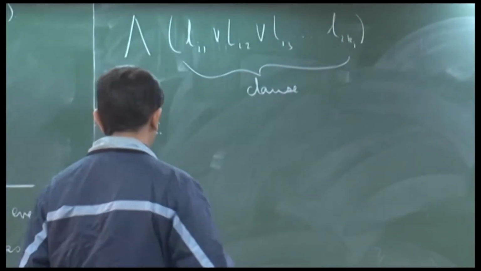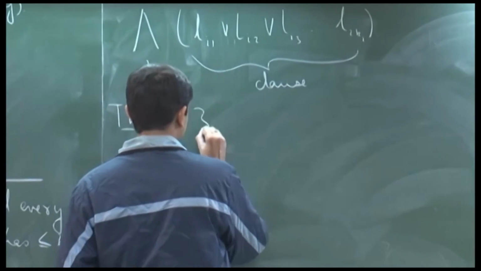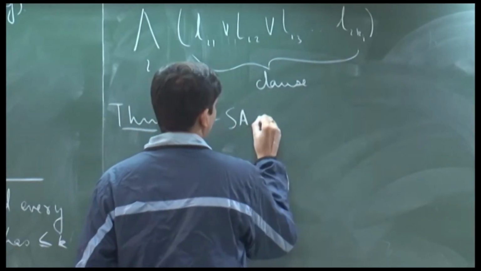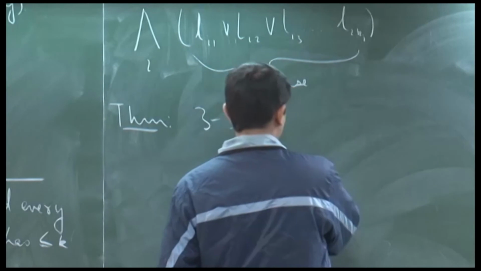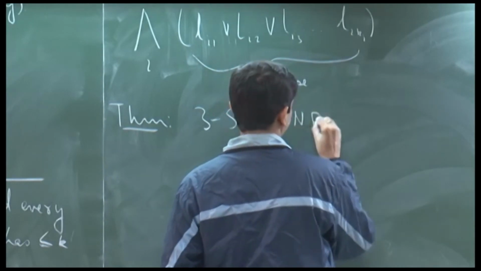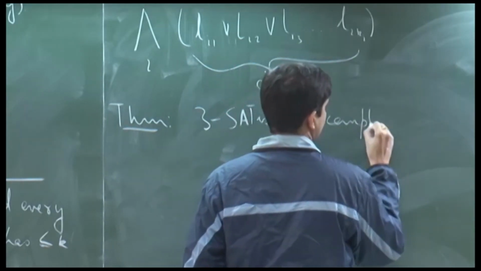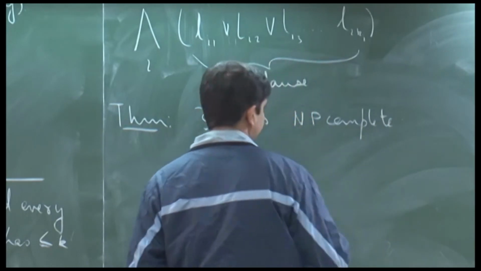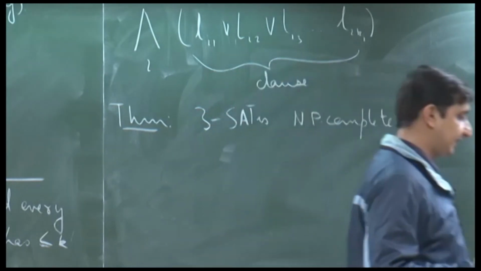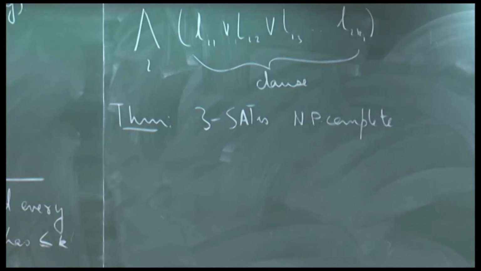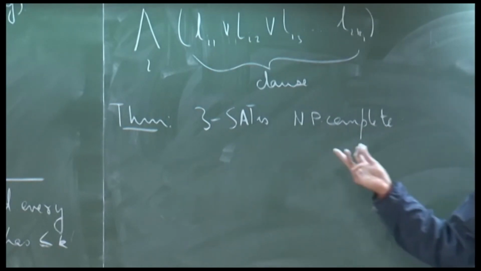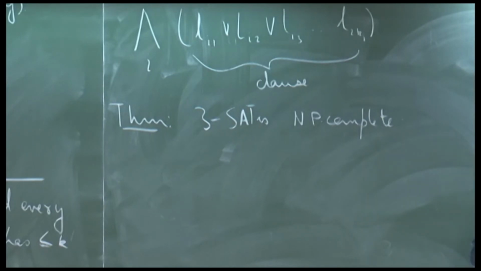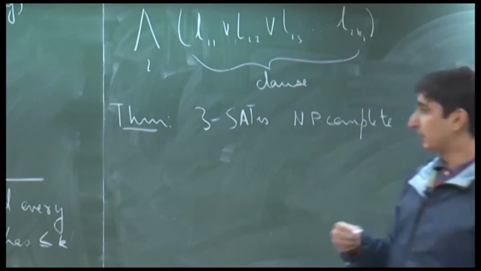So, as it turns out, what we can show is that 3 sat is also NP complete. In other words, we can take an arbitrary Boolean formula in CNF form, and we can reduce it to a Boolean formula that has 3 literals per clause.